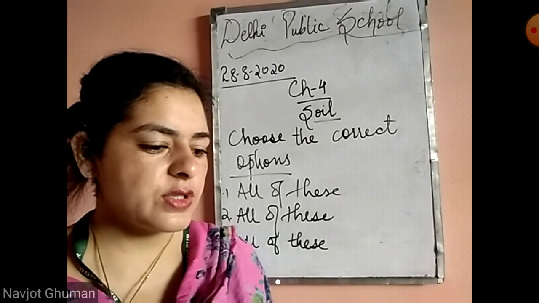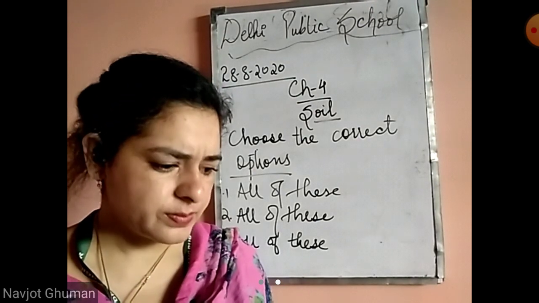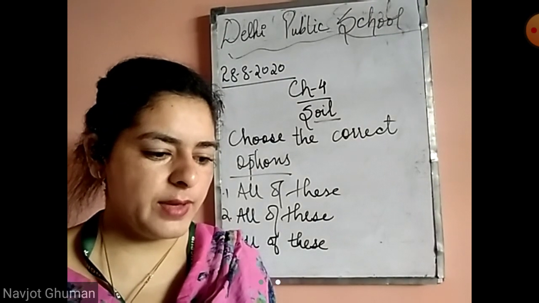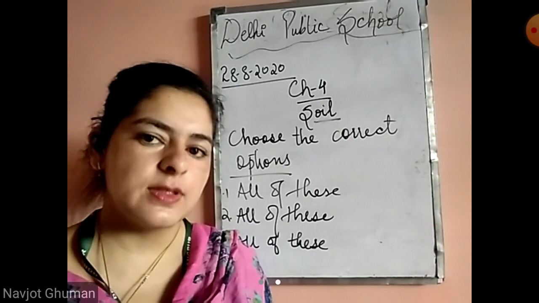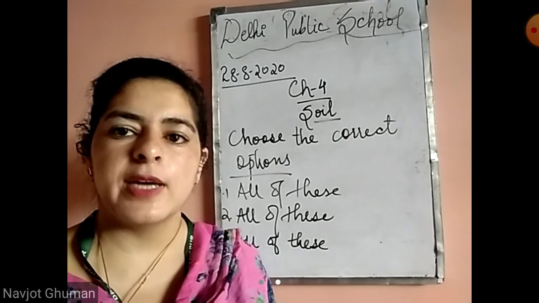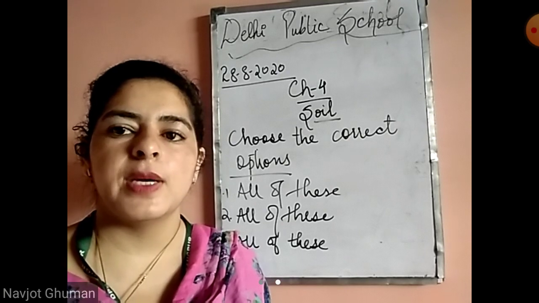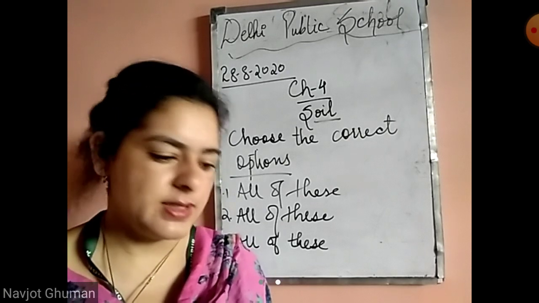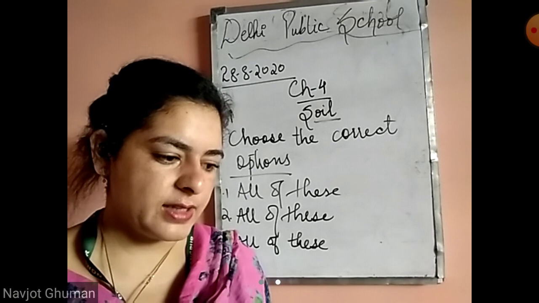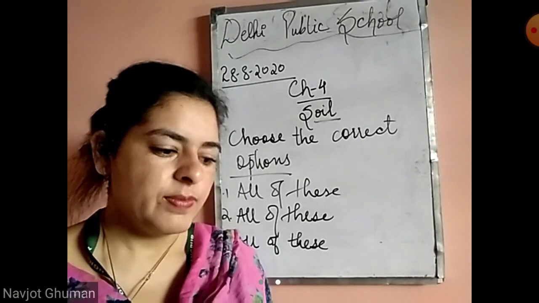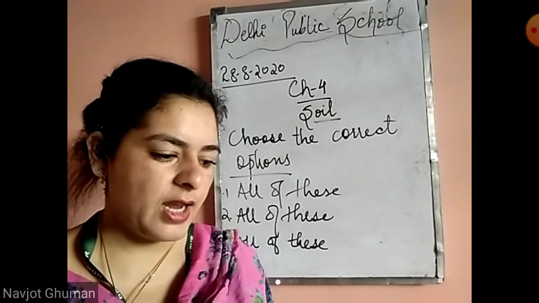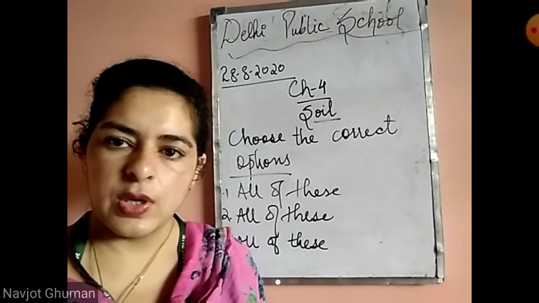Which of these is not true about humus? It is formed from dead remains of only animals. This is false, because we know that humus is made up of dead remains of both plants and animals. Other options are correct. It makes the soil fertile, it gives nutrients to the plants, and it holds the water. All are correct.